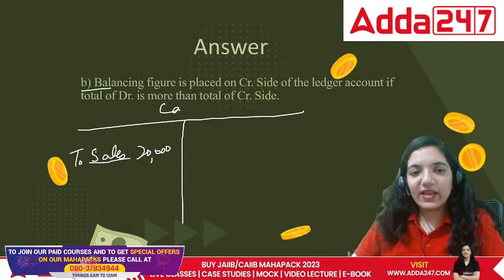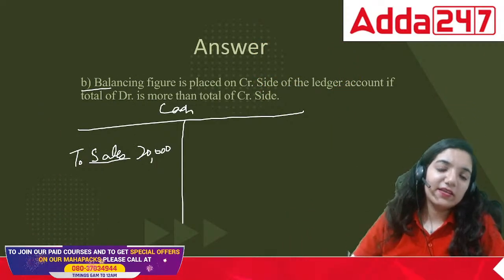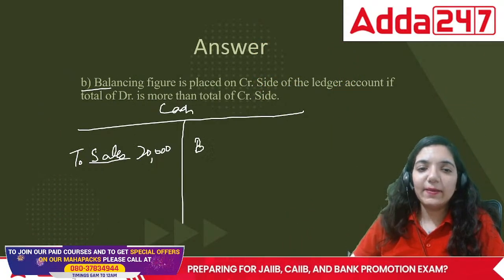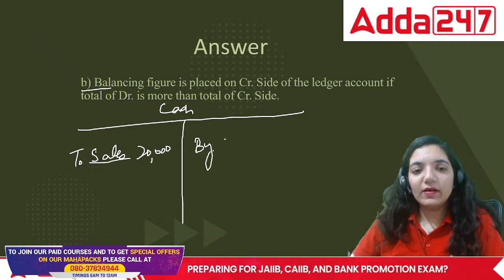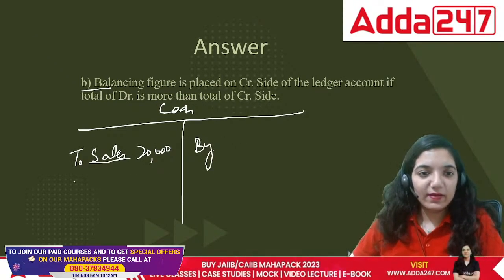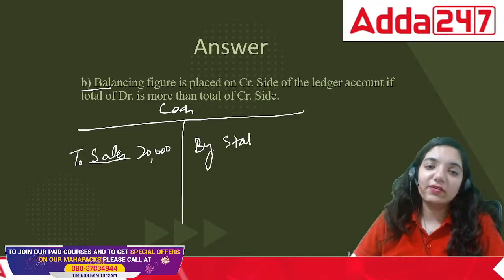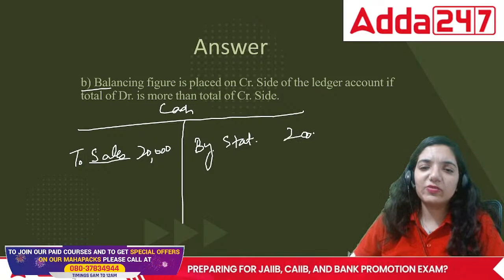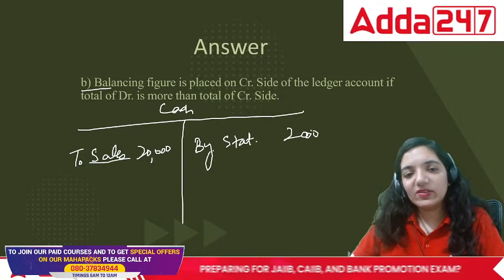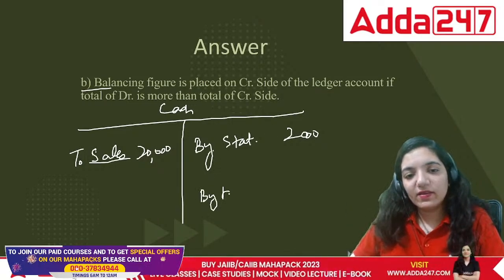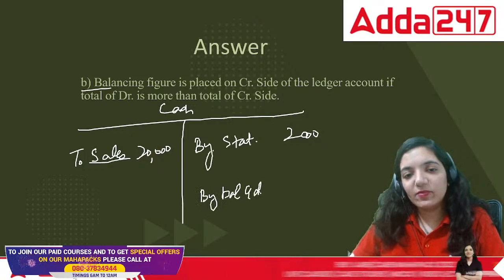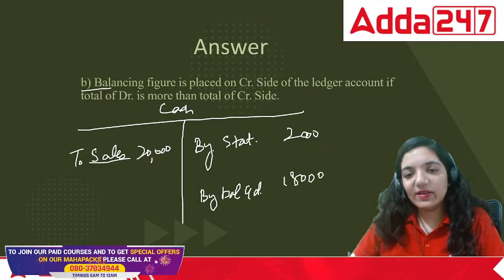Let's make it a cash account. In this case, if I spend this money on stationery, hardly 2,000, every other penny is with me. So that would be by balance carried down. I'll still be left with 18,000 rupees.